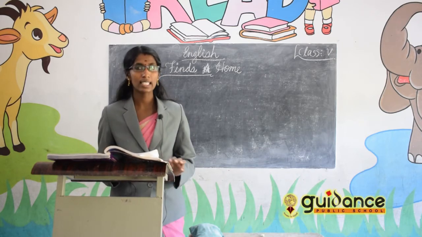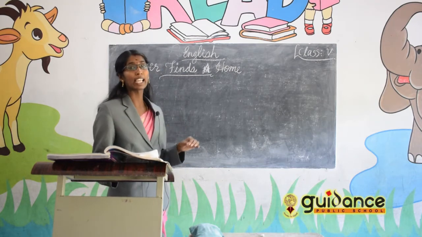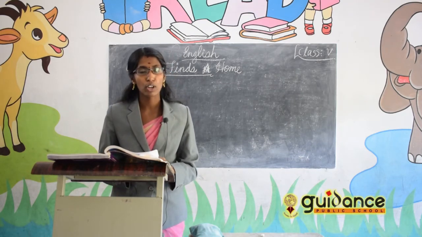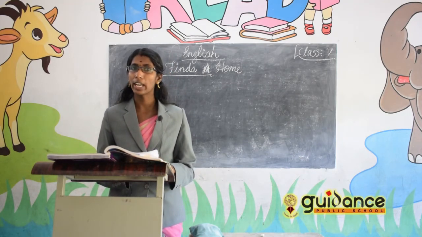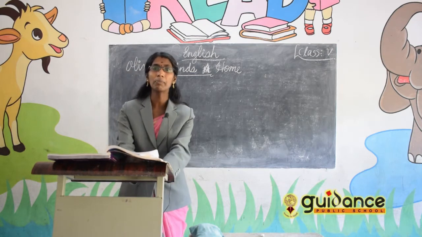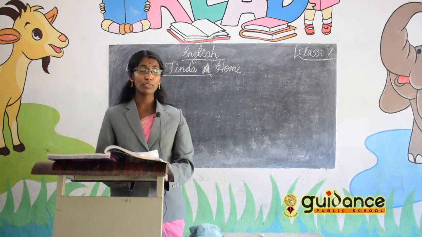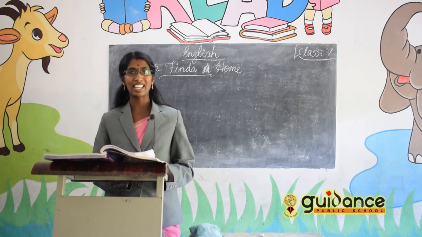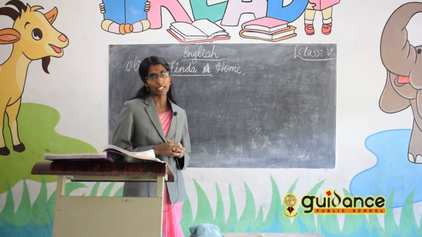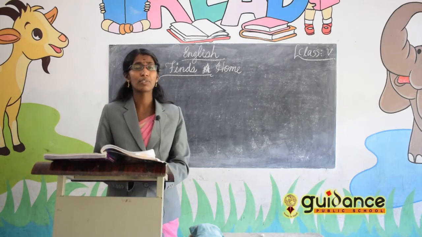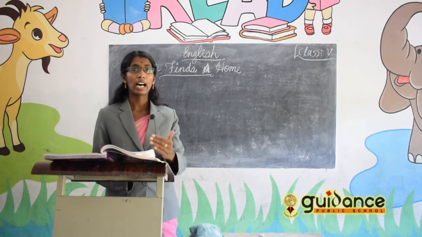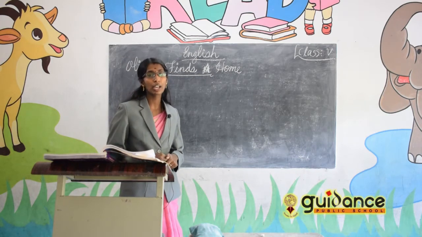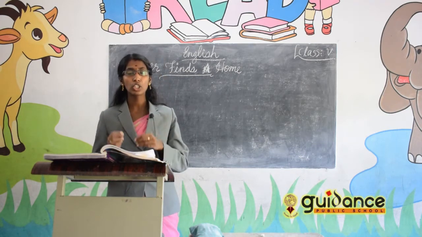Okay, so the first lesson is Oliver Finds a Home. Do you remember the story? What was the story? Yes, Oliver was an orphan. He was in an orphanage, but one day he came out of the orphanage because the orphanage members ill-treated Oliver. After coming out, Oliver fell in with the thieves, the robbers. And what happened? One day the robbers took Oliver